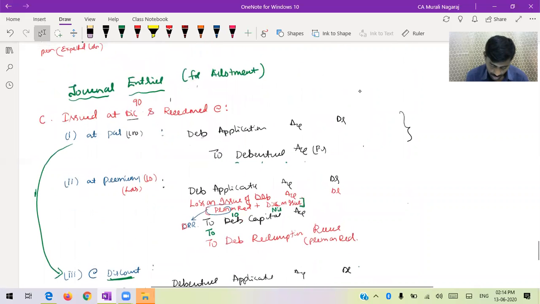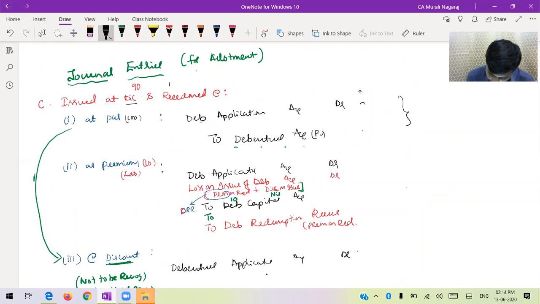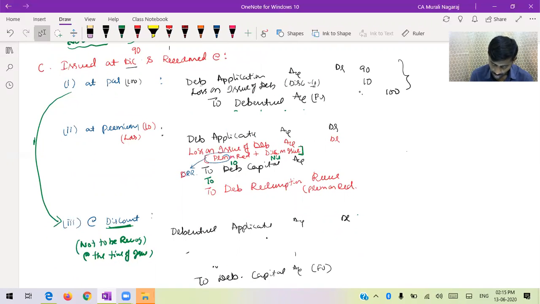So entry, suppose you come to entry number A. Currently discount, but redeemed at par. Correct? Currently issued at discount. Therefore, debenture application account will debit just 90 rupees. The discount, what we call loss on issue of debentures, but here only discount I will take. Discount 10 rupee to debentures 100 rupee. In all the cases, in this loss on issue, only the discount component is there. If a future loss is there, premium also will be added.